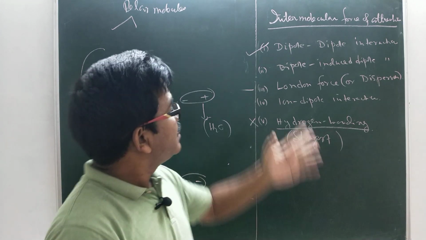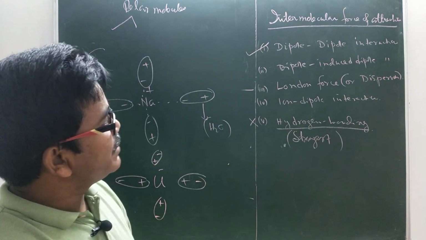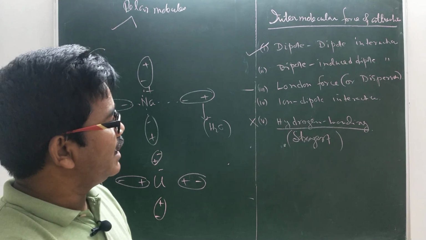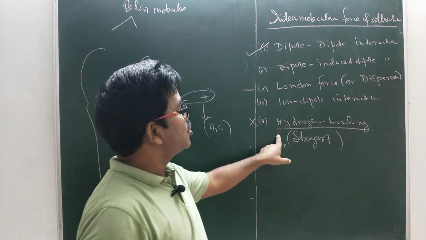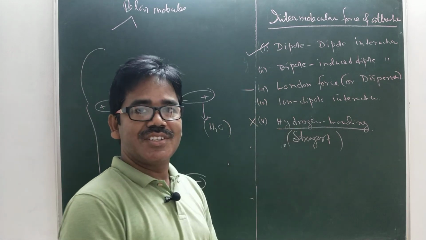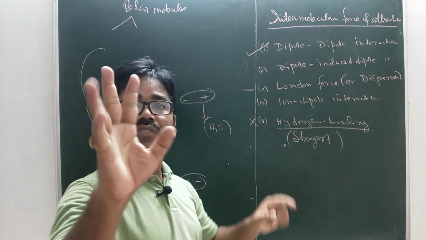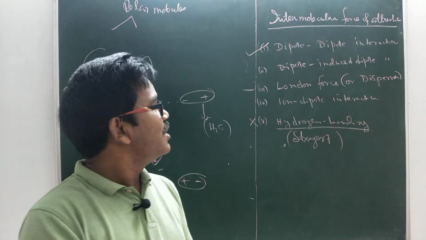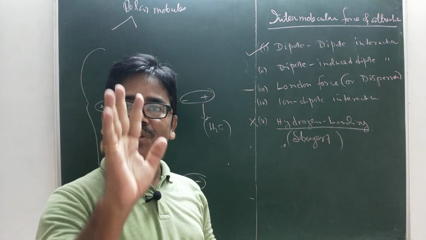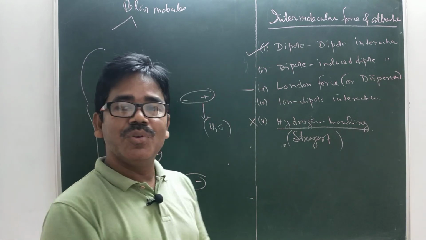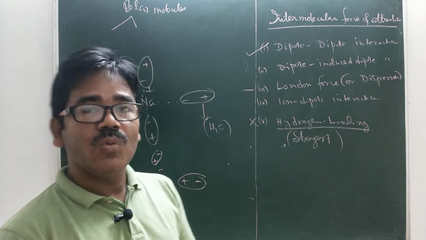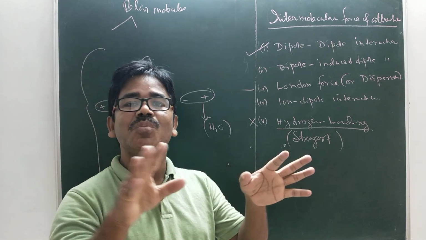Could you follow? There are different types of intermolecular forces of attraction. I am repeating: hydrogen bond is the strongest, London force is the weakest. London force exists only for non-polar molecules. Dipole-dipole interaction exists only for polar molecules. Dipole-induced dipole, one molecule is polar, the other is non-polar.